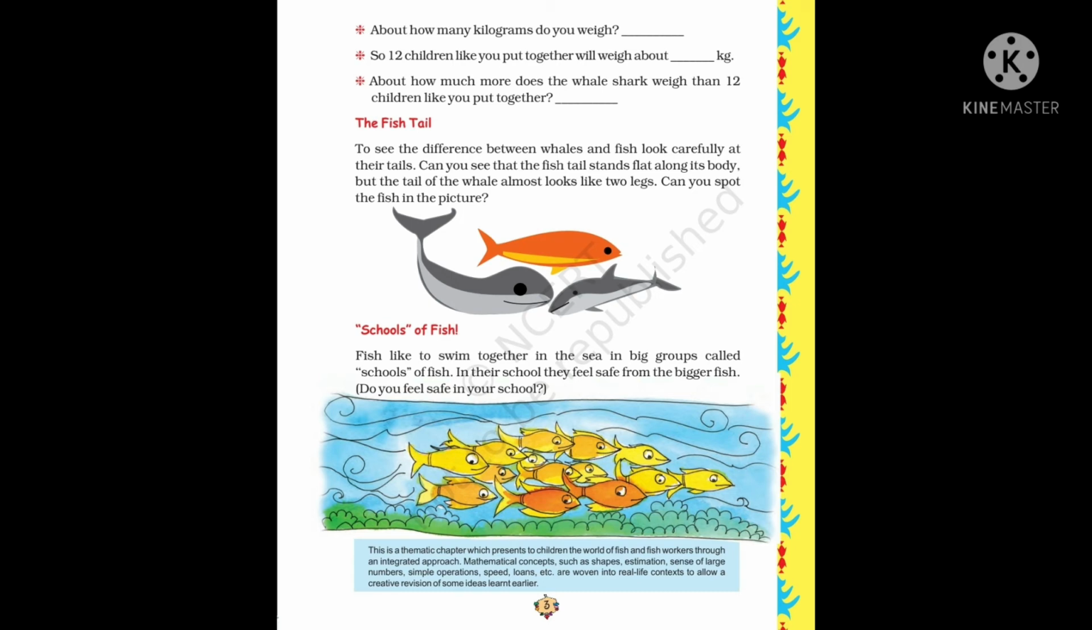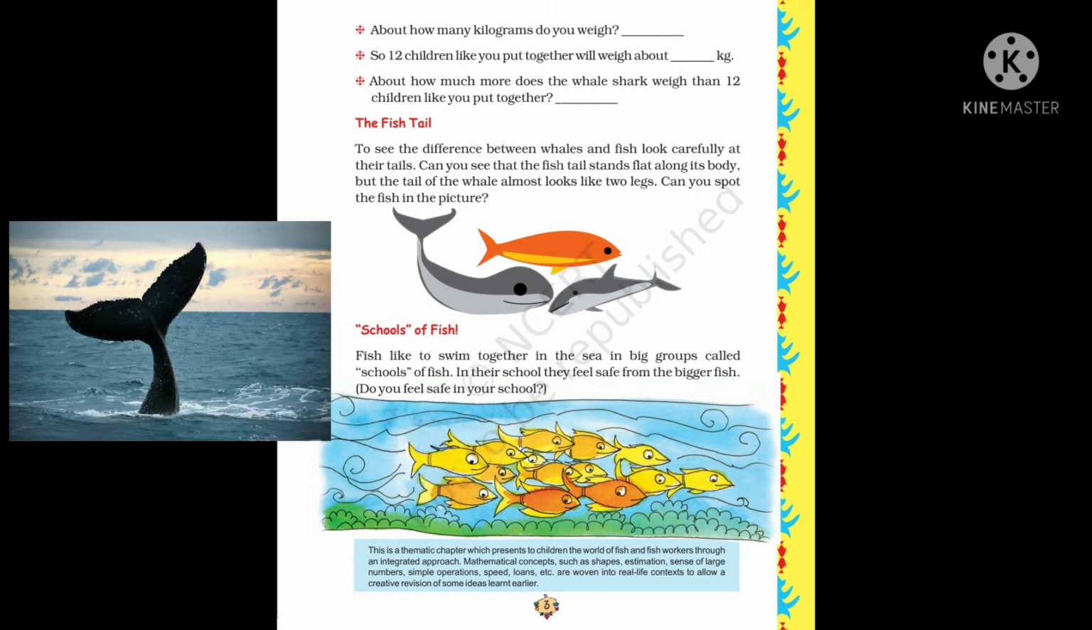Now see the next heading, the fish tail. To see the difference between whales and fish, look carefully at their tails. Can you see that the fish tail stands flat along its body? But the tail of the whale almost looks like two legs. Can you spot the fish in the picture? Easily we can make out which is the fish and which are the whales, okay, by looking at their tails.